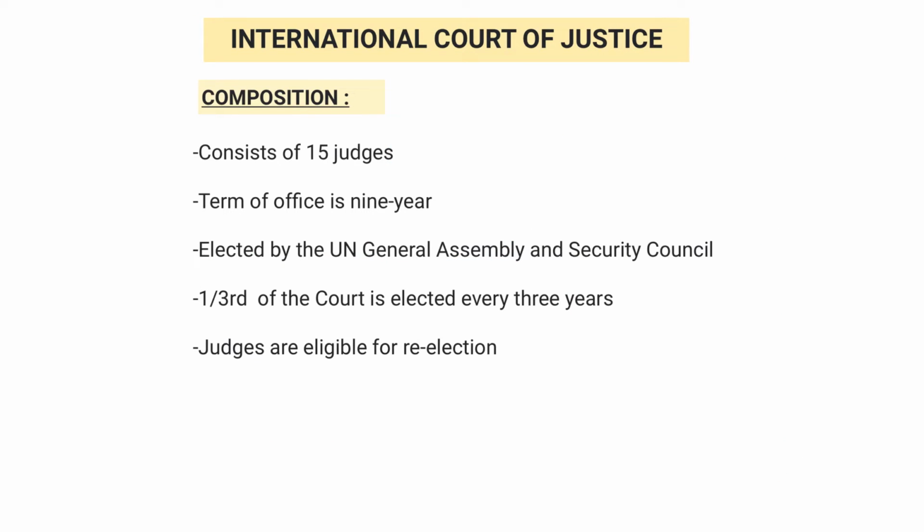Now let's see the composition of International Court of Justice. It is composed of 15 judges and they are elected by the United Nations General Assembly and Security Council. And these organs, they vote simultaneously but separately. And the term for office for these judges is 9 years. 1/3 of the court is elected every 3 years. Or we can say that 1/3 of the judges, they retire every 3 years. This is to maintain the continuity of the court. And judges are also eligible for re-election.